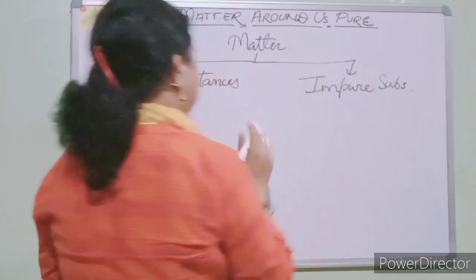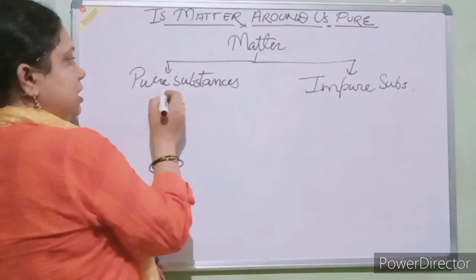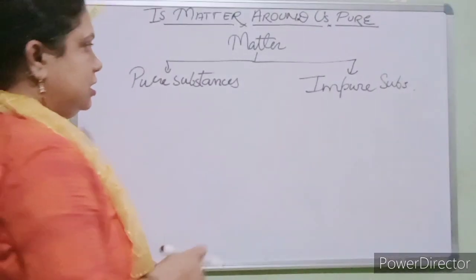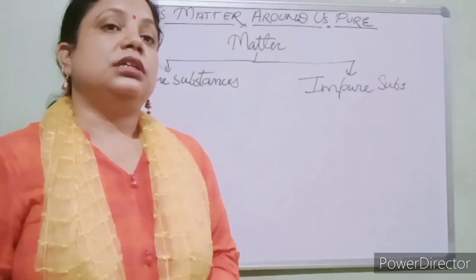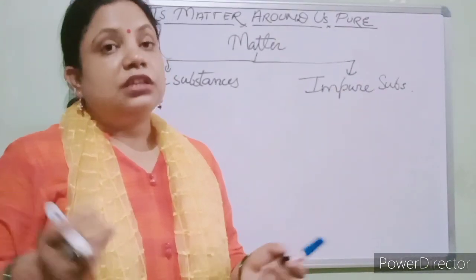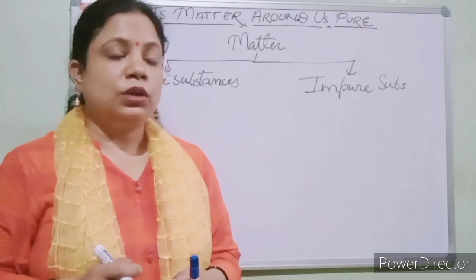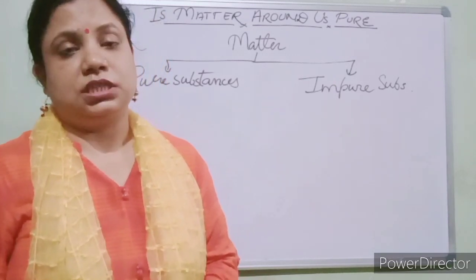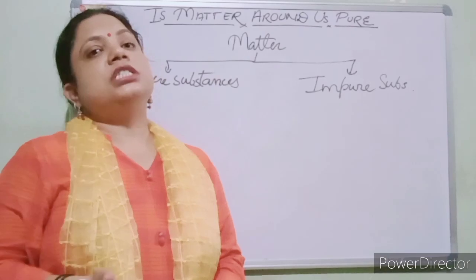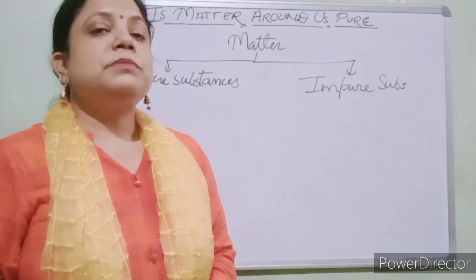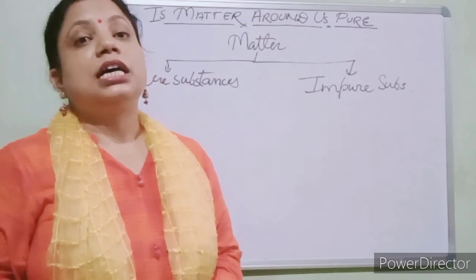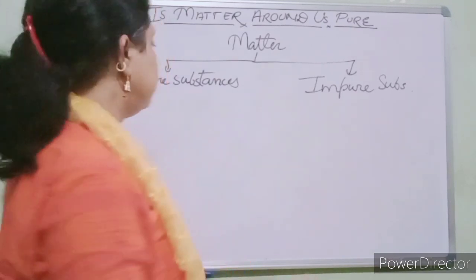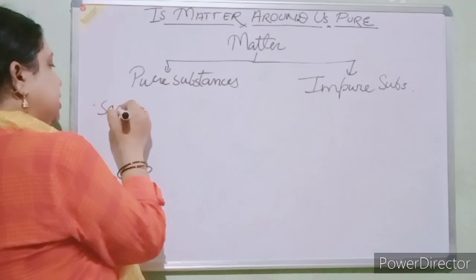and the other is impure substances. Firstly, let's see what pure substances are. When we buy some things, we say, give me pure ghee, pure milk. So what is the meaning of pure substances? Students, pure substances means substances which are made by the same kind of particle.